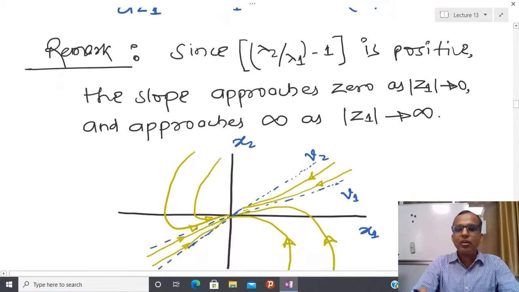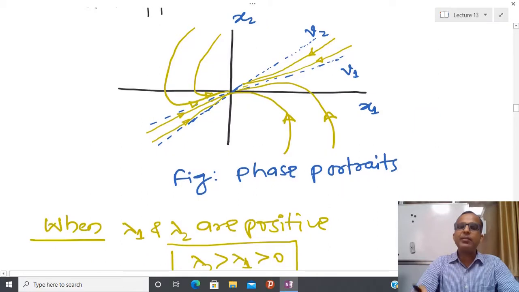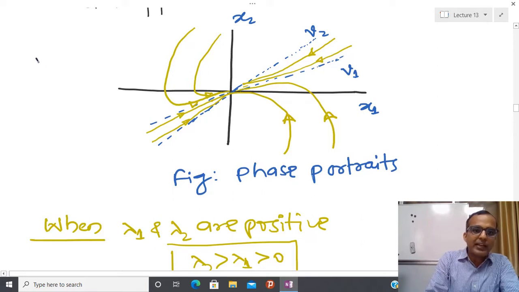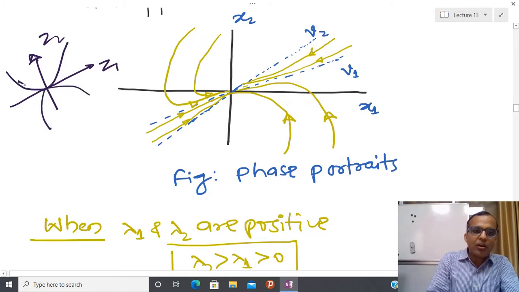Now, whatever plot we have done, we have done on z1 and z2. If I have a two-dimensional system and z1 and z2 coordinate system, something like a parabola is coming here, and all trajectories are converging towards this.